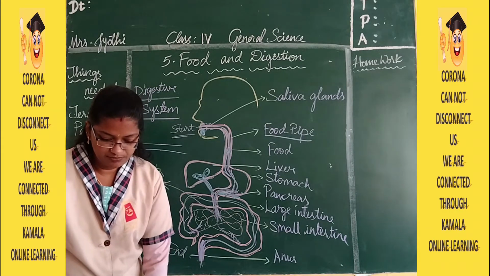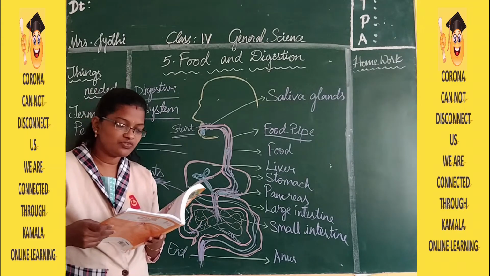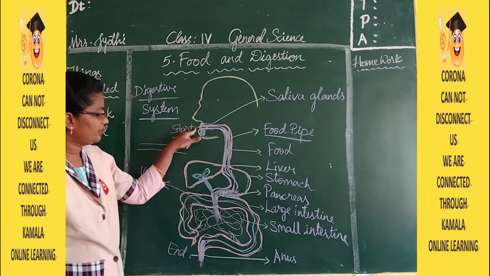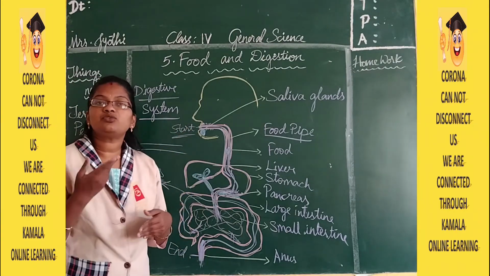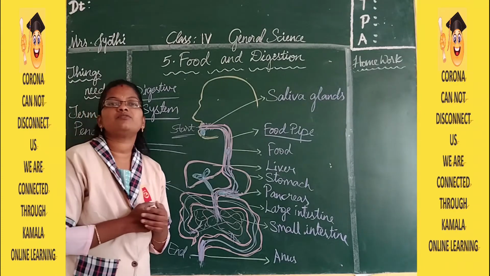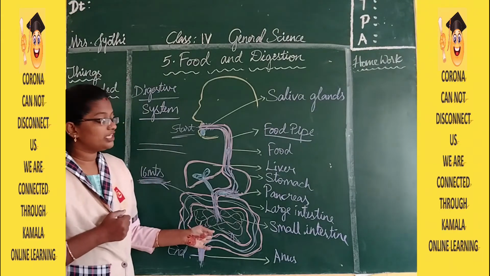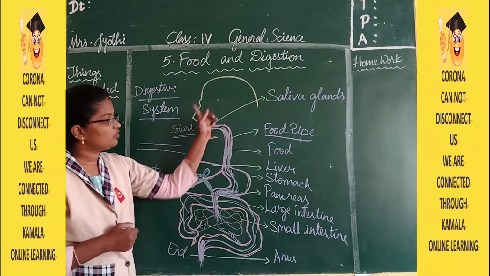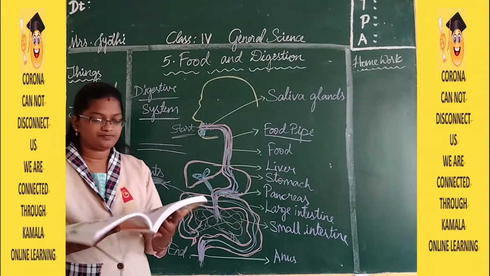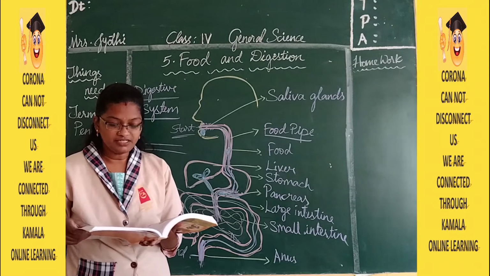When food changes into a simple form, blood absorbs it. This digested food is then transported to all the parts of the body. From here till here the food is getting digested into liquid form. Here the blood absorbs whatever is required for the body, and whatever the blood absorbs, it sends to all the parts of the body. The process of digestion starts from the mouth and ends at the anus.